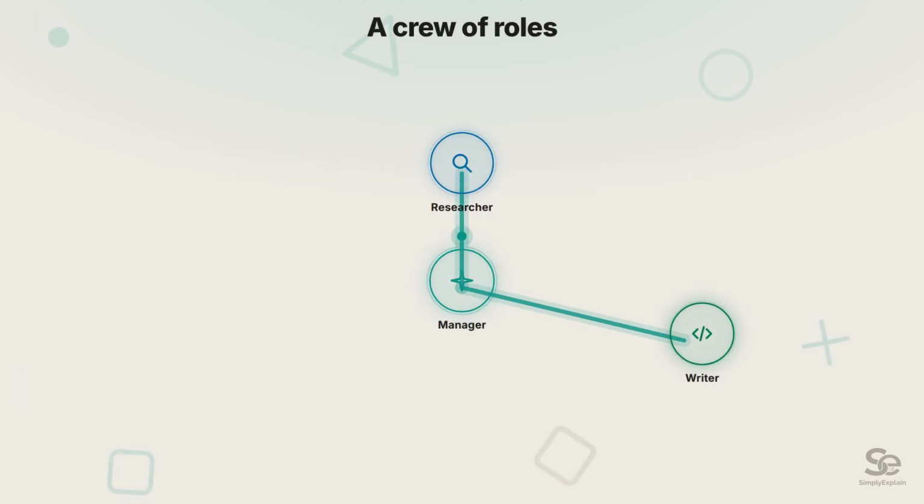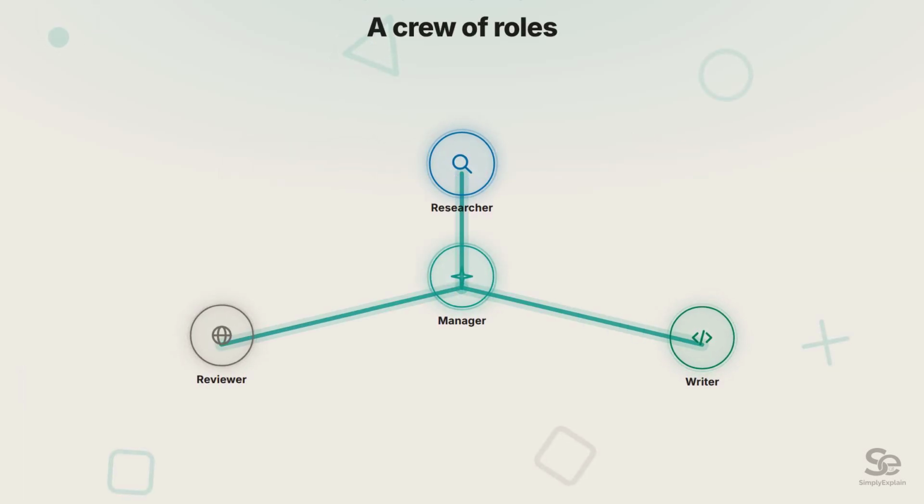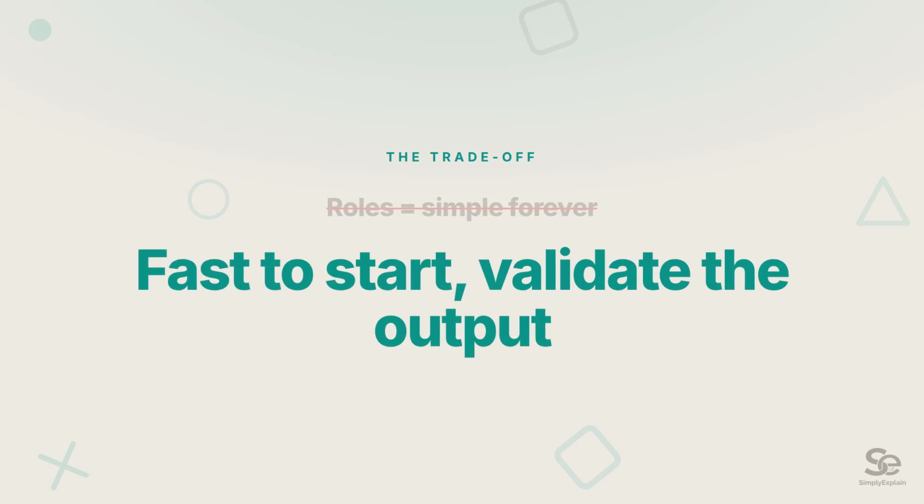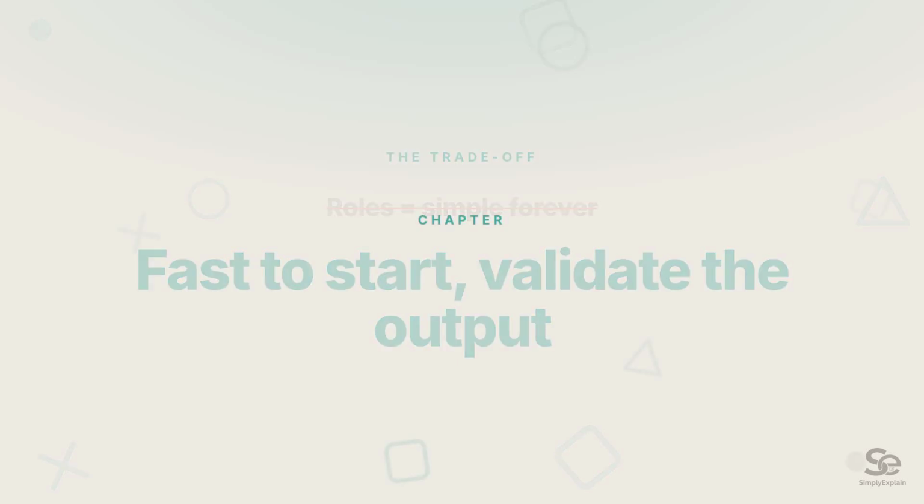CrewAI takes the opposite approach. You give each agent a role, researcher, writer, reviewer, hand them tasks, and group them into a crew that collaborates. It's the easiest mental model here, fastest to a working prototype. The catch, role systems can balloon in complexity and you'll want to validate what they output.